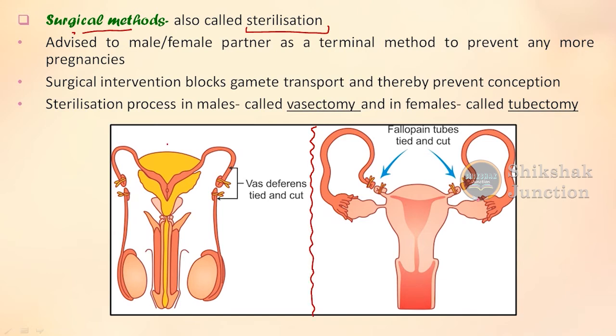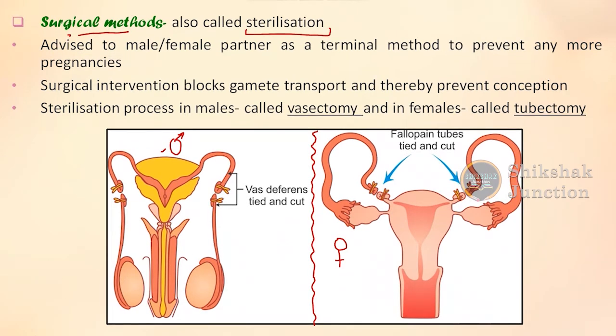One is the male reproductive system and another is the female reproductive system, right? From the figure also you can now see the differentiation. It is advised to either the male or the female partner as a terminal method to prevent any more pregnancies. This is how the surgical method goes, and that is why it is also known as sterilization.